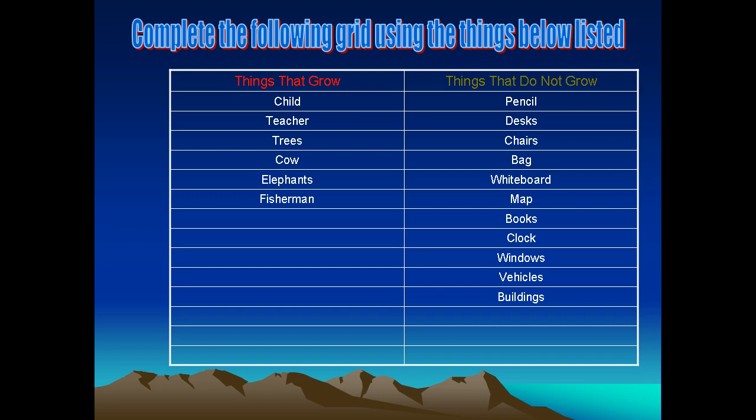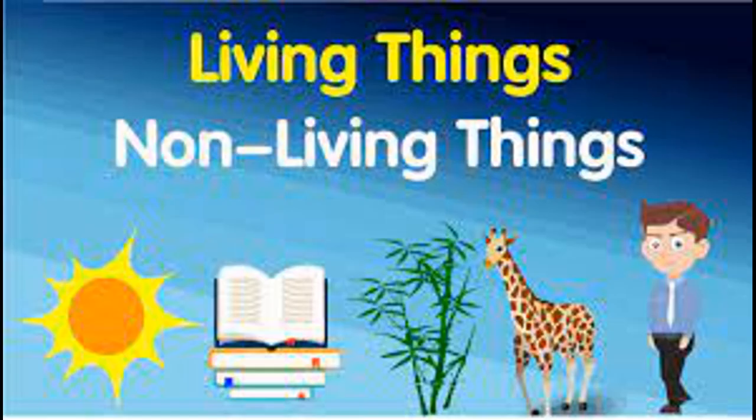Now, if you have a look at these organisms, is there another way that you can divide the organisms into groups? We are going to see that now. So, we will put this into another chart, what we learned here. Look at this. Things in the environment can be divided into 2 groups, living things and non-living things. Now, what are the living things?